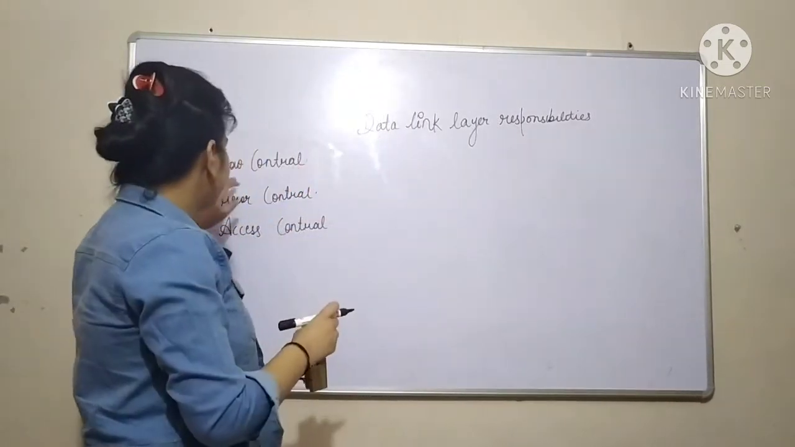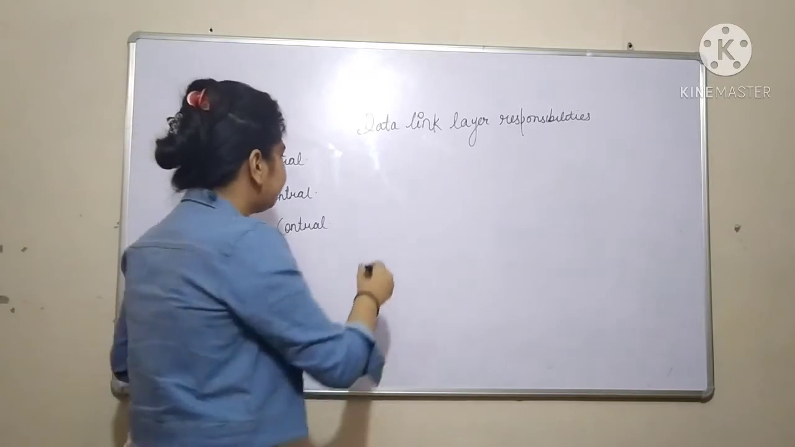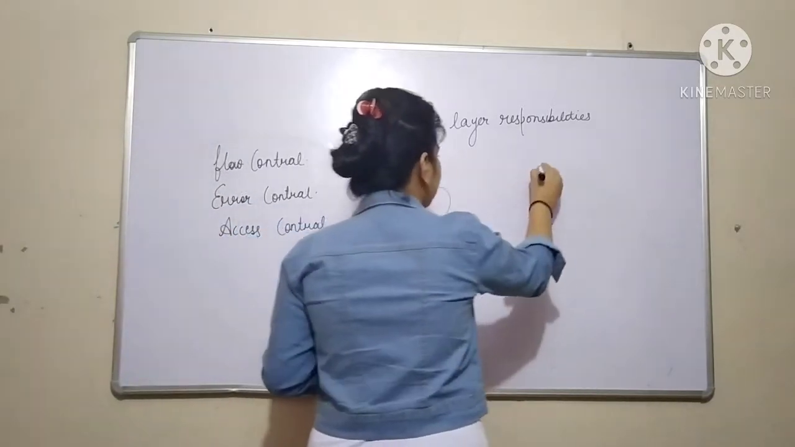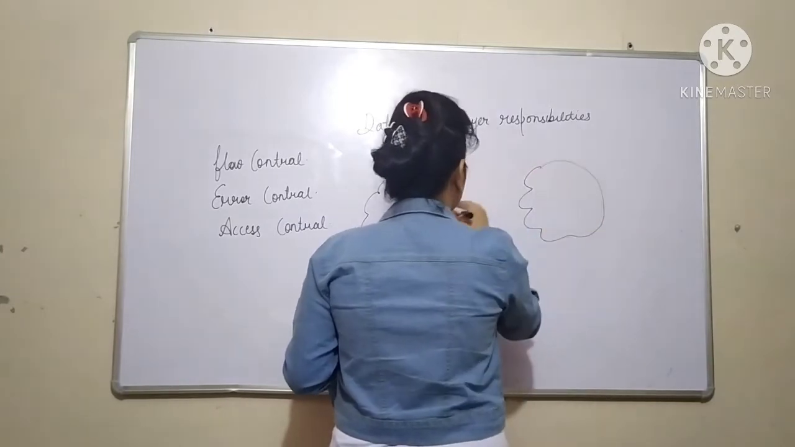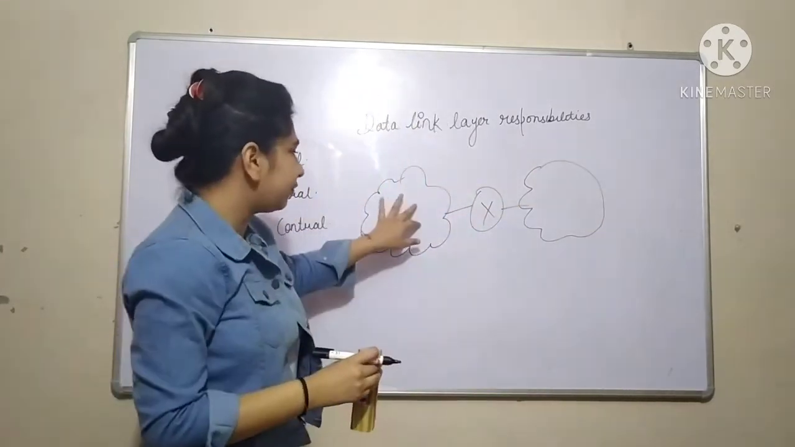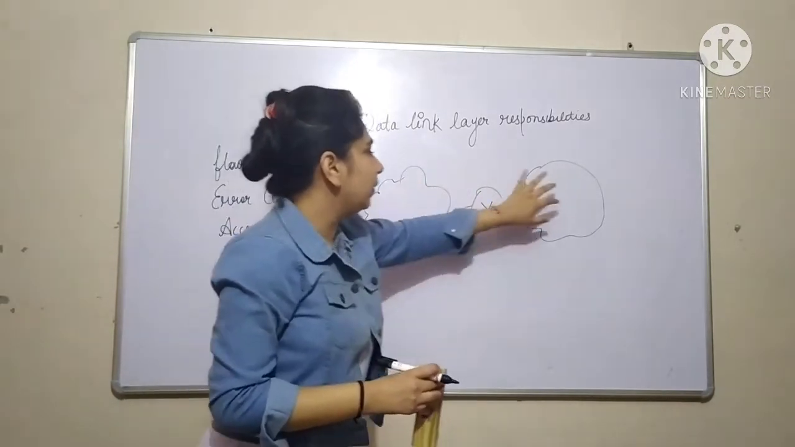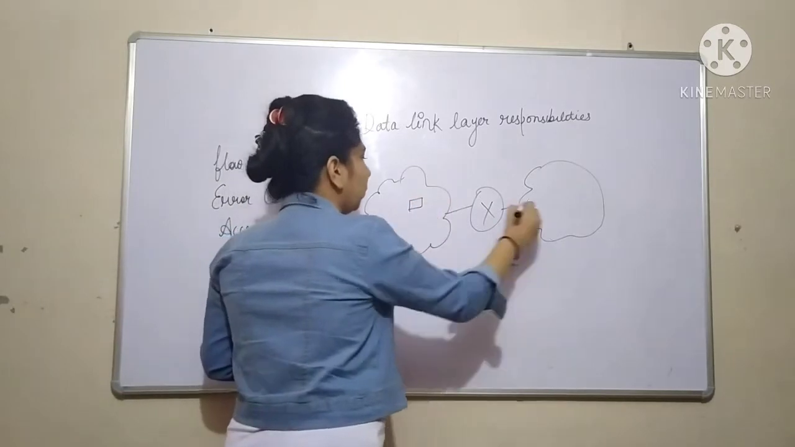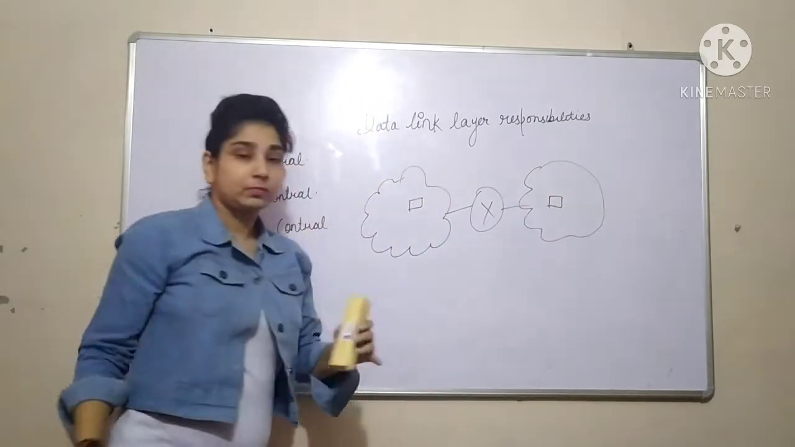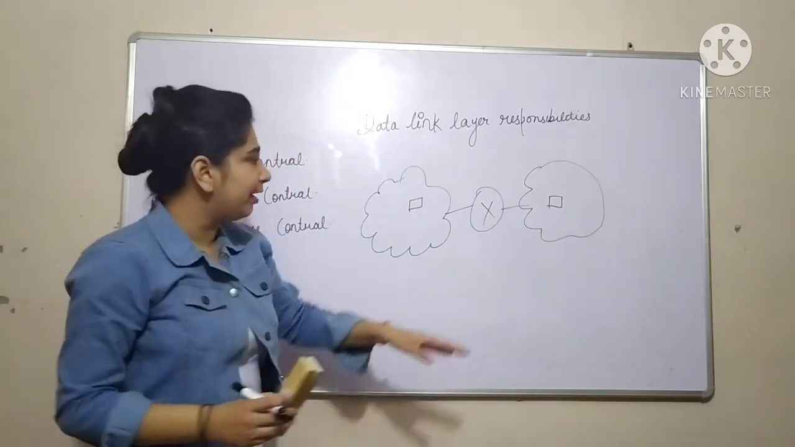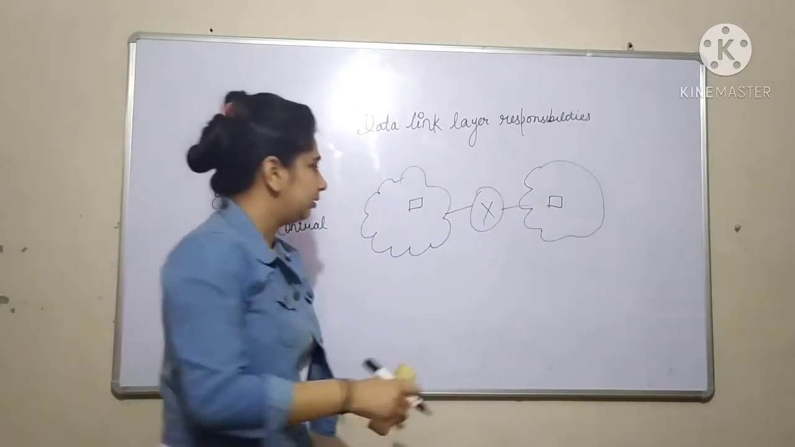So what is the second duty which the Data Link Layer can perform? Flow control. This is one network and this is another network and a router. With the help of the router, these two networks are connected. So what is flow control? Let's suppose I am sending some message to my friend Pooja.